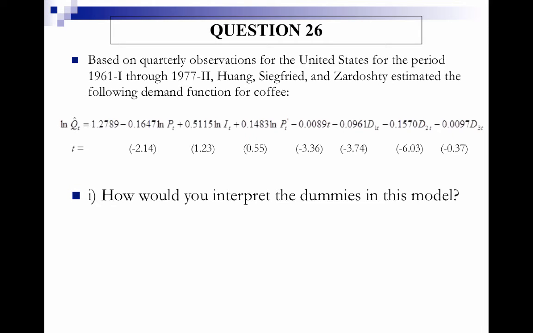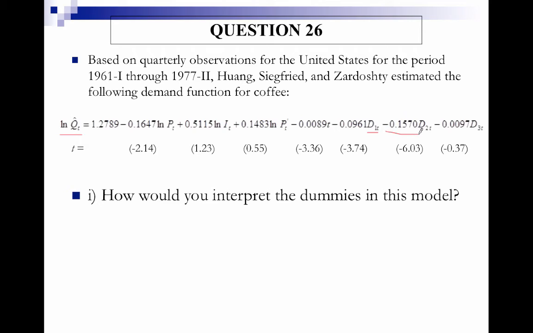So how would we interpret the dummy variables in this model? Well, because we have a dummy variable on the right-hand side and a natural log of quantity, the dependent variable, on the left-hand side, we would say that demand for coffee in the first quarter is e to the negative 0.0961 minus 1, and we would end up with a negative value, so it would be lower, than in the fourth quarter, which is the benchmark or omitted category, holding all else constant.